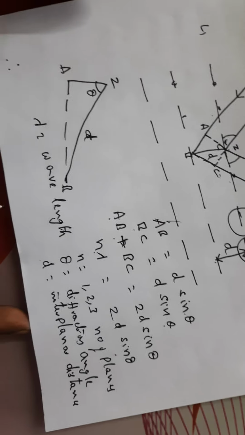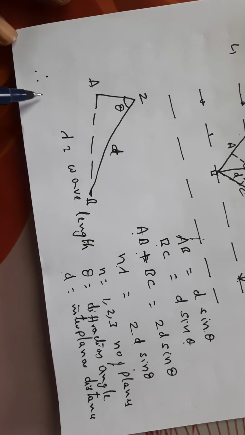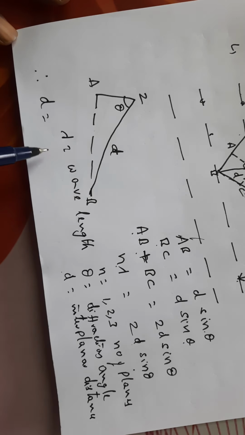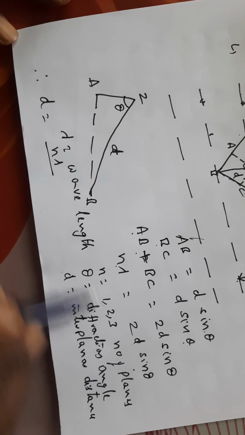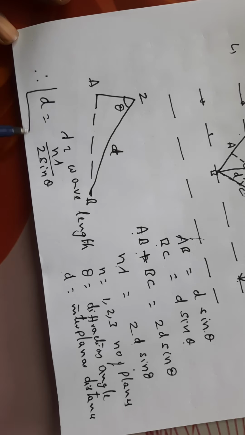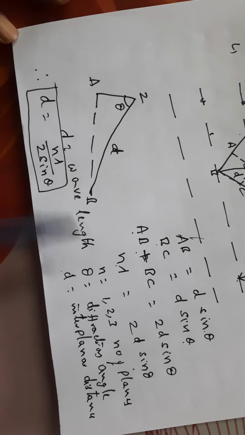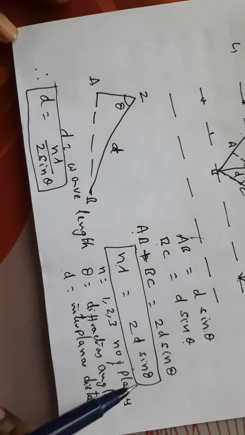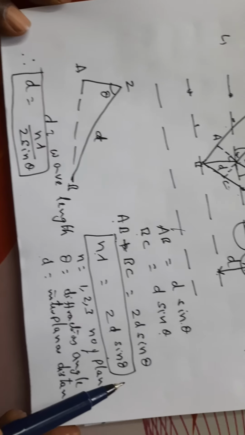Therefore, d is equal to n lambda by 2 sine theta. This is majorly called Bragg's equation.